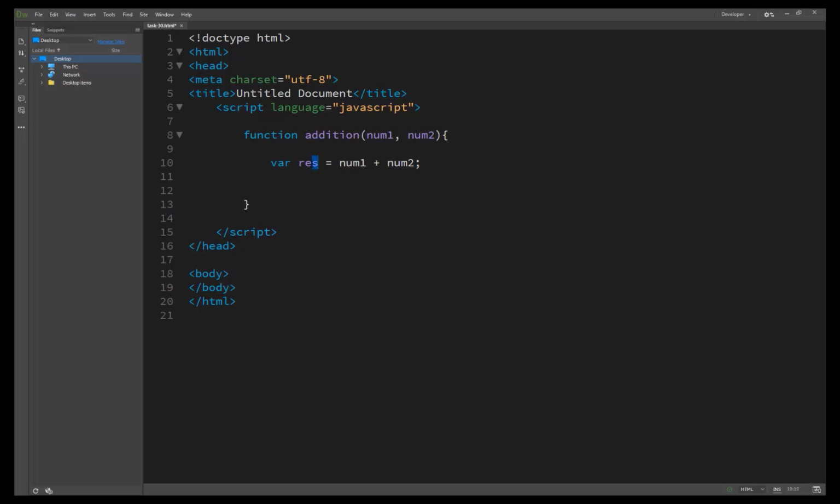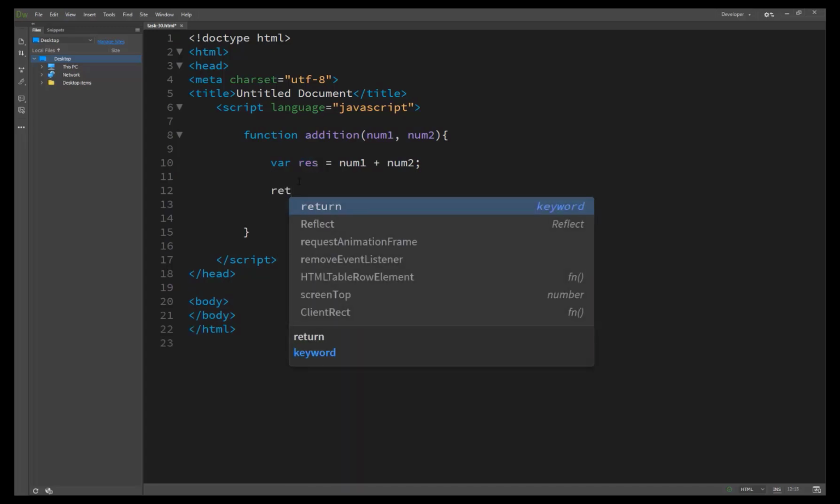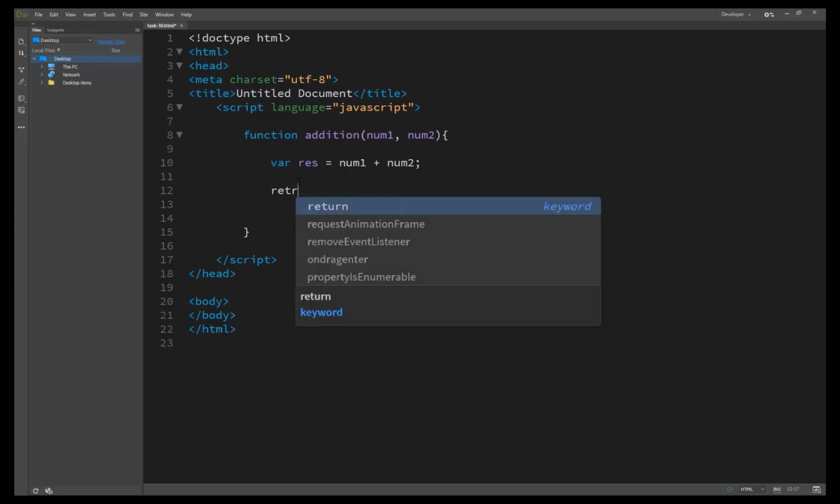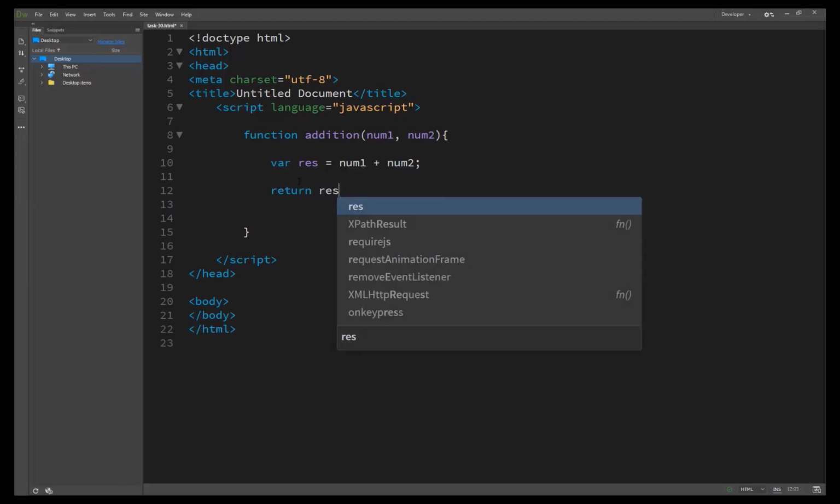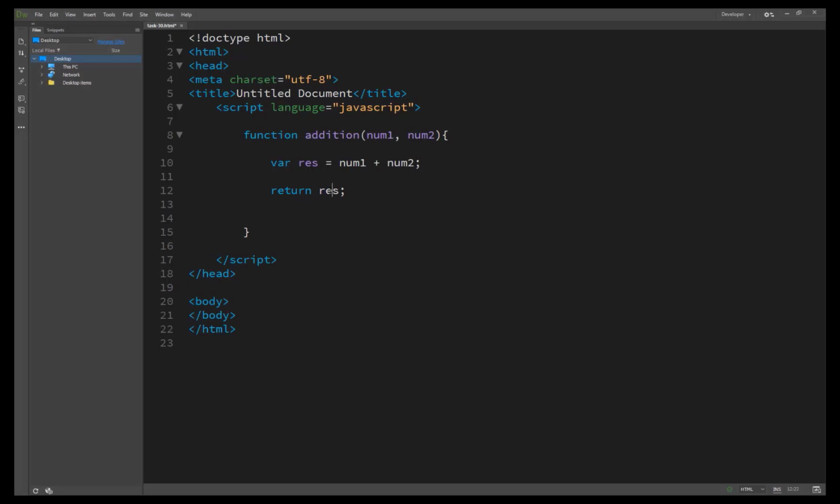The result is assigned to our res variable. Then we write return res, which means the data inside this variable is automatically returned to our addition function.